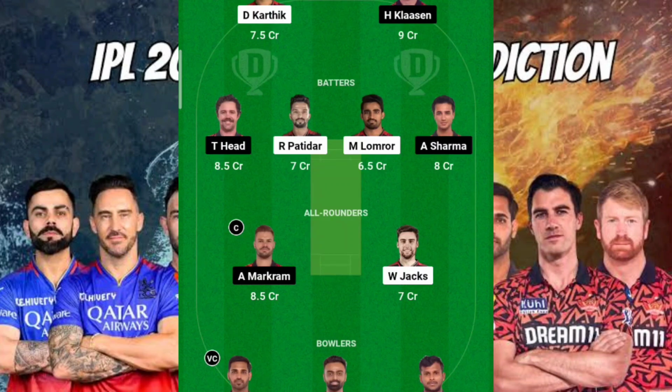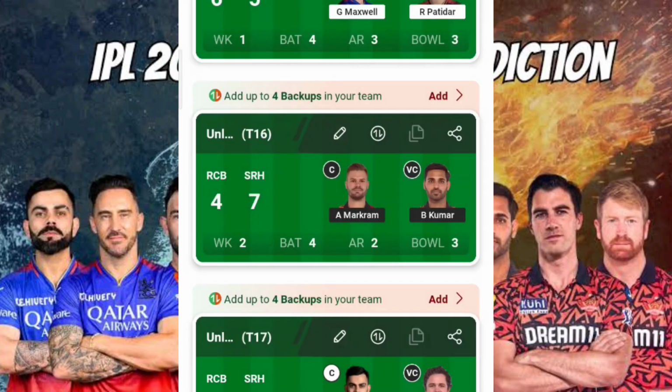So here I have kept Rajat Patidar as well as Mahipal Lomror because I hope both won't flop in this particular scenario, and there are chances that they'll score some 40 to 50 runs so that they'll be in the DT. Fine. So this is what my 16th team is about.